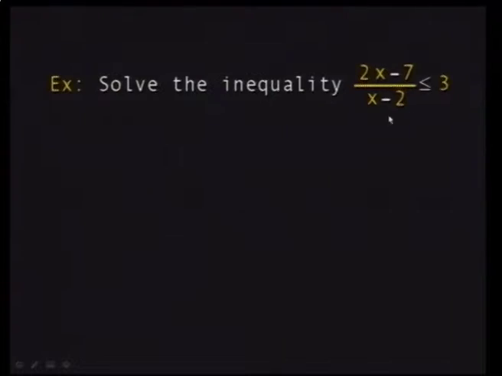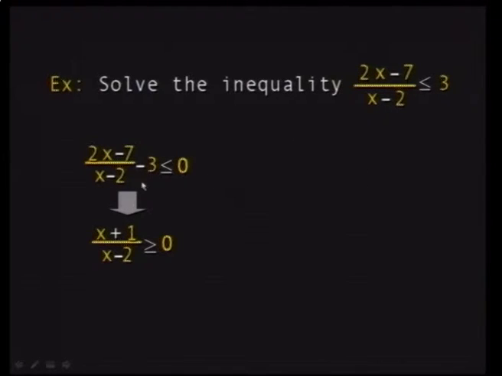Now, when you have an inequality of this sort, it is a little bit more difficult kind of inequality. What you do is that you put it in a form with one denominator.